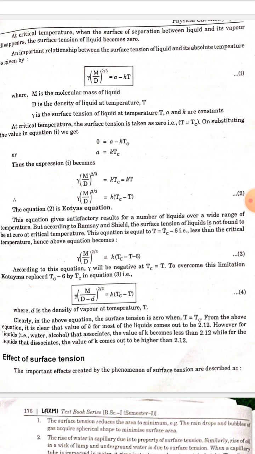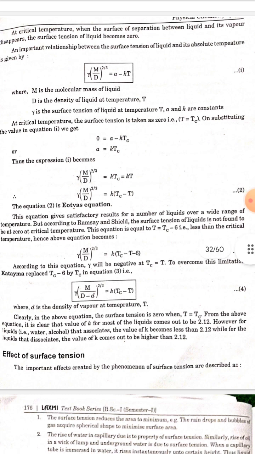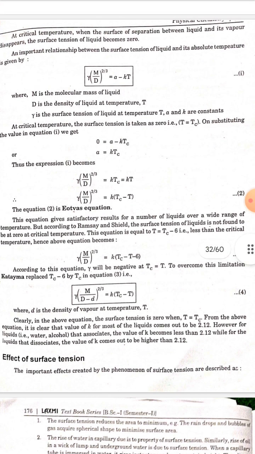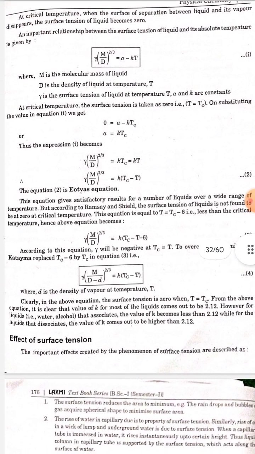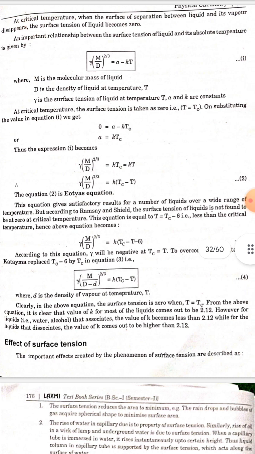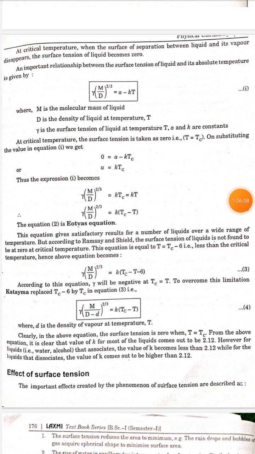This equation gives satisfactory results for a number of liquids over a wide range of temperature. But according to Ramsay and Shields, the surface tension of a liquid is not found to be zero at critical temperature. The equation holds at T equal to Tc minus 6, that is 6 degrees less than the critical temperature. Hence the above equation becomes gamma (m/d)^(2/3) = K(Tc - T - 6). According to this equation, gamma will be negative at Tc is equal to T.